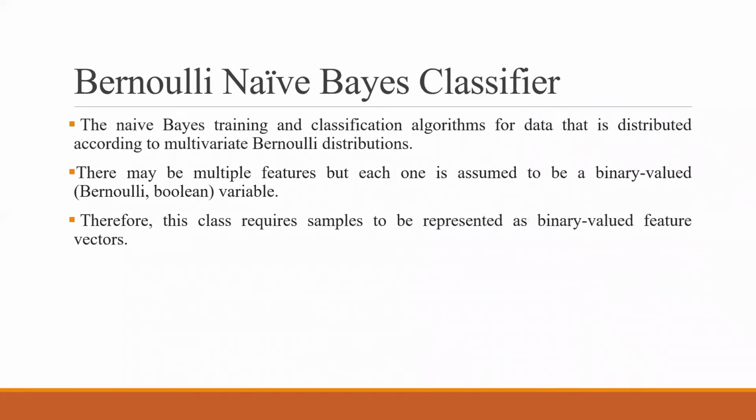Similarly, Bernoulli means that the naive-Bayes training and classification is for data distributed according to a multivariate Bernoulli distribution. Bernoulli means Boolean, right? So it can be used for binary valued variables. This class requires the samples to be represented as a binary feature vector.